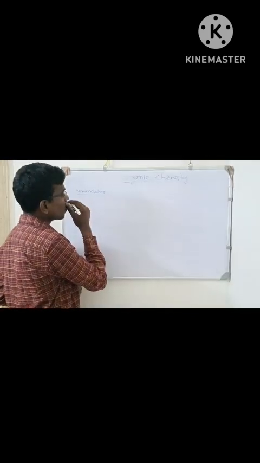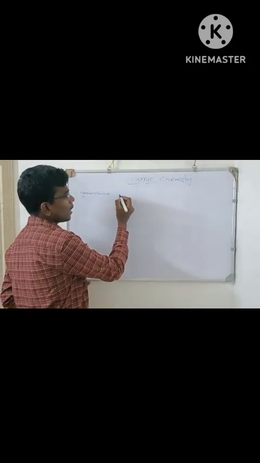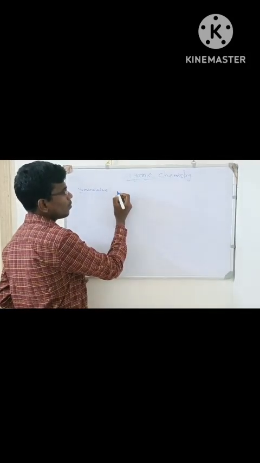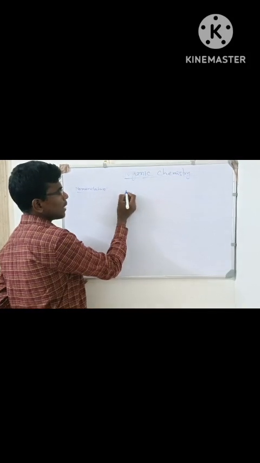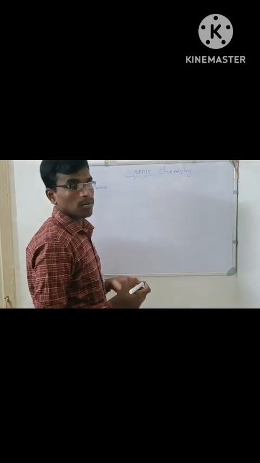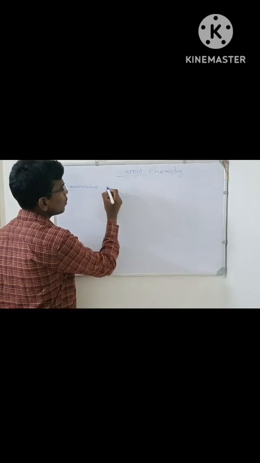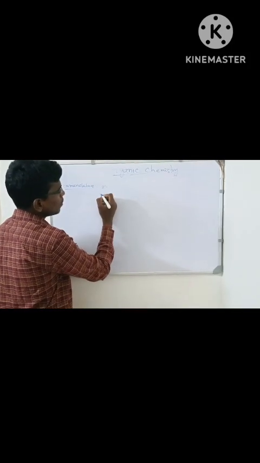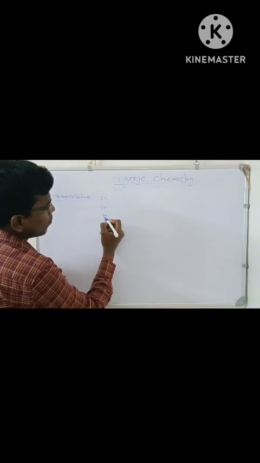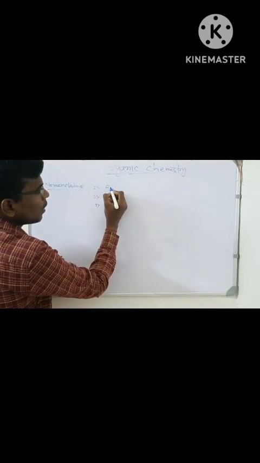Now, for naming an organic compound, we have to write its structural formula. Then we should follow three things. First one, root word.